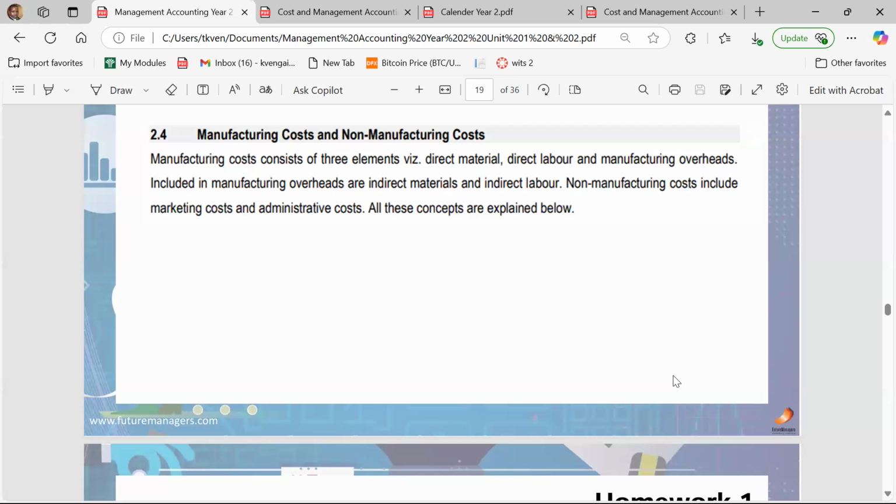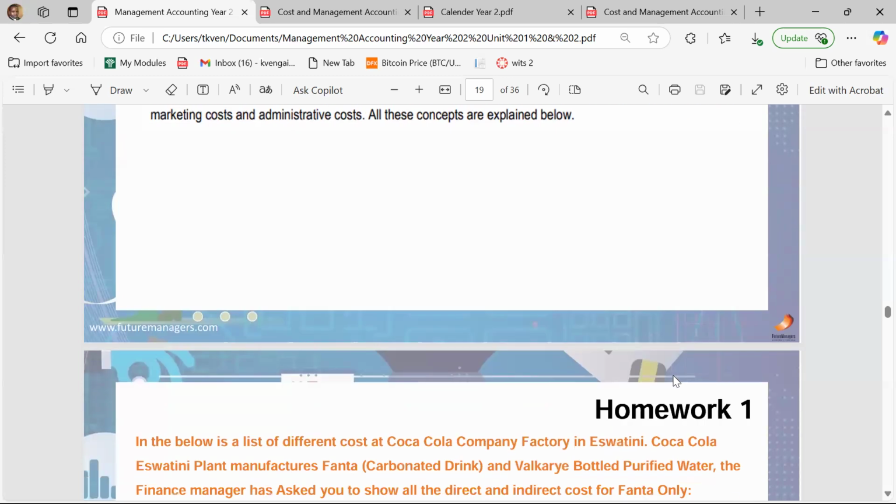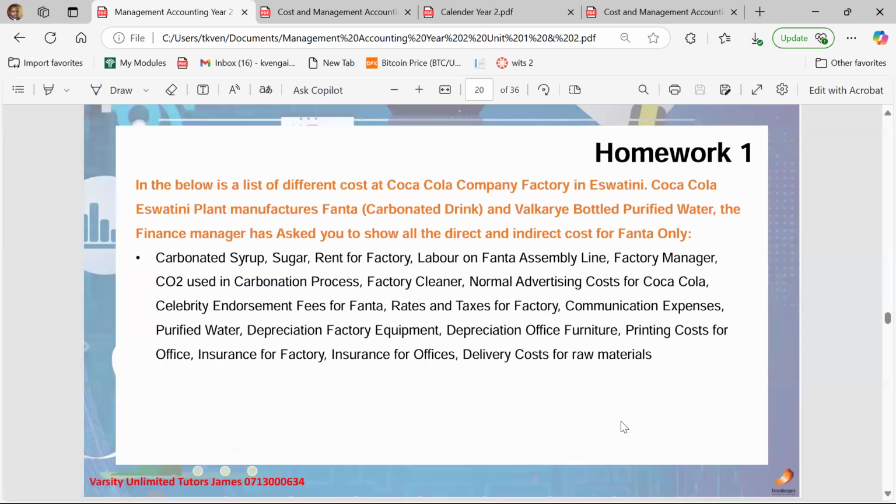But for non-manufacturing costs, we are now talking about administrative costs. So for example, sales and advertising costs become non-manufacturing costs. Or the salaries of the CEOs and the finance managers and the marketing managers, all of those people that are not directly related to the actual manufacturing taking place in the organization, those become non-manufacturing costs of the organization. So that's something you also need to take into account.